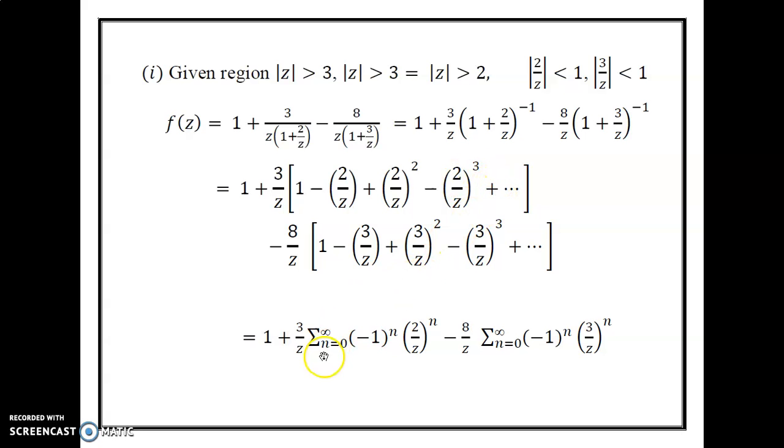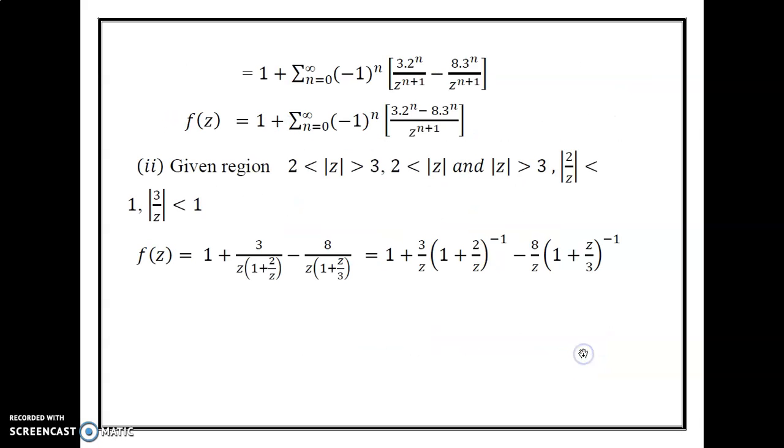The formula is summation n is equal to 0 to infinity, minus 1 whole to the power n into 2 by z whole to the power n, minus 8 by z into summation n is equal to 0 to infinity, minus 1 whole to the power n into 3 by z whole to the power n. Therefore, f of z is equal to 1 plus summation n is equal to 0 to infinity, minus 1 whole to the power n is taken as outside. We get the value 3 into 2 power n minus 8 into 3 power n divided by z power n plus 1.